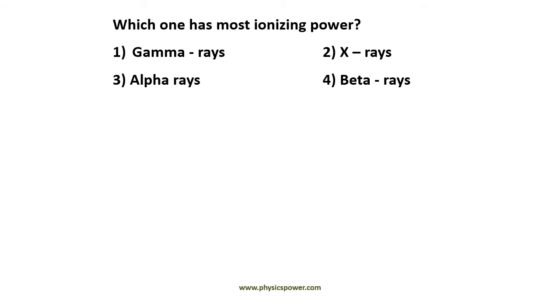Which one has the most ionizing power? Here, gamma rays' penetrating power is high, X-rays are electromagnetic waves, and beta rays have properties that are intermediate to alpha and gamma. So here the answer is either alpha or gamma. Penetrating power is high for gamma, ionizing power is high for alpha, so that is why option 3 is the answer.